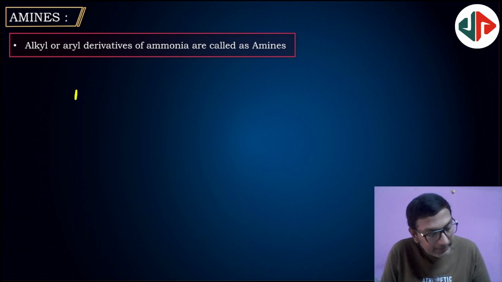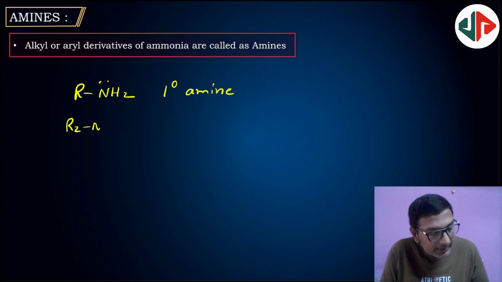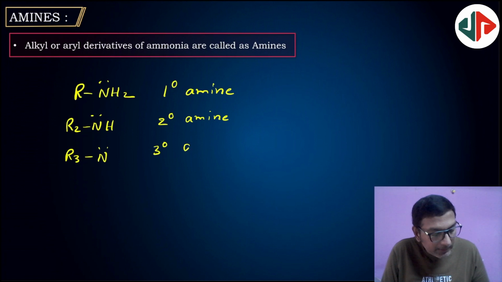So here we can write, if it is RNH2, primary amine. If it is R2NH, secondary amine. If it is R3N, tertiary amine.